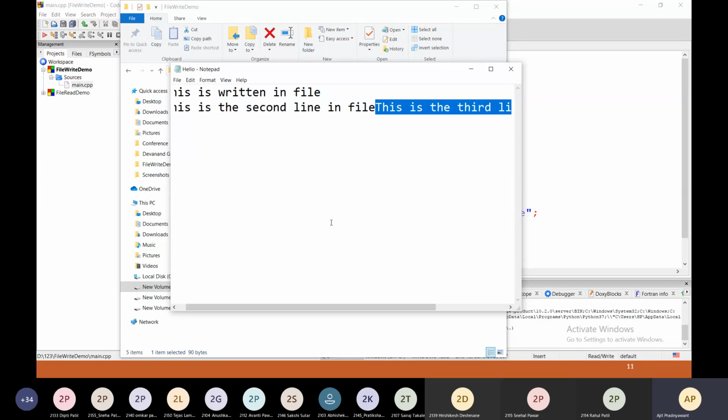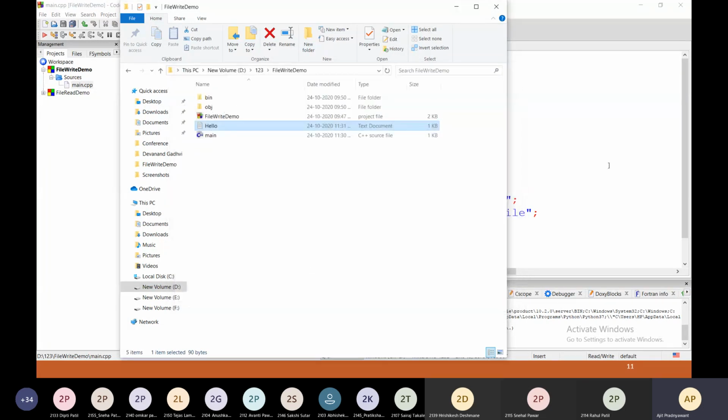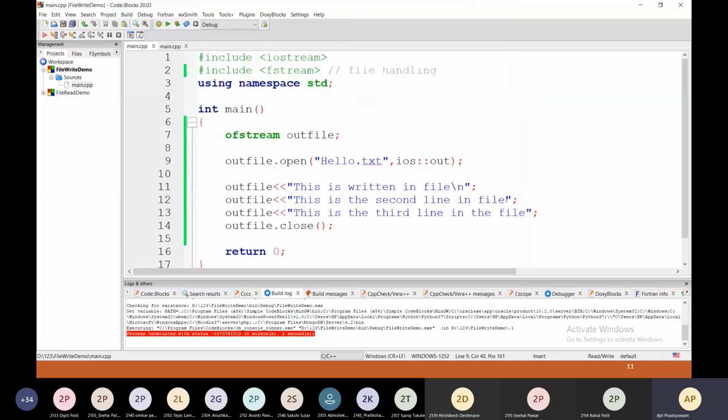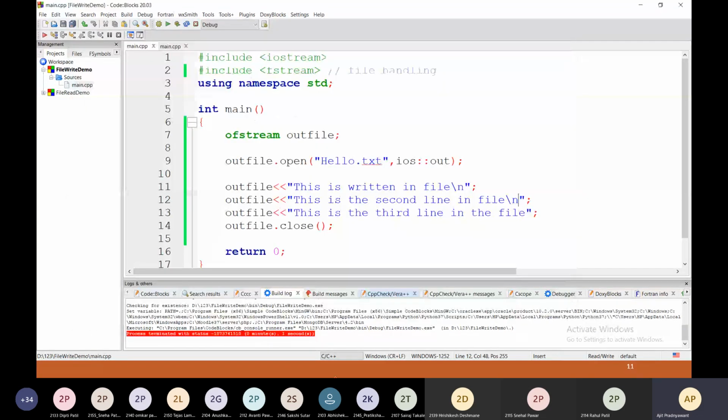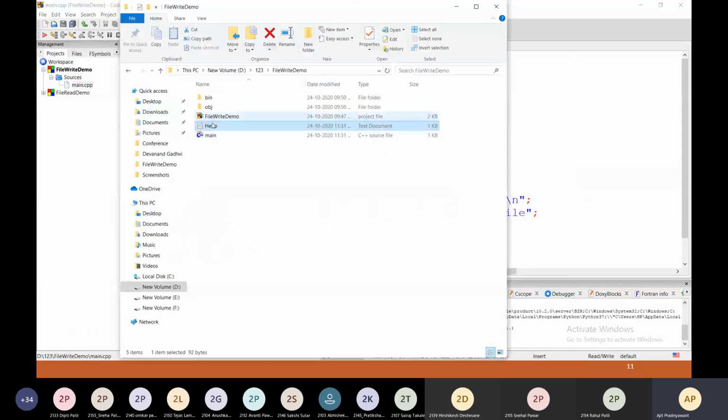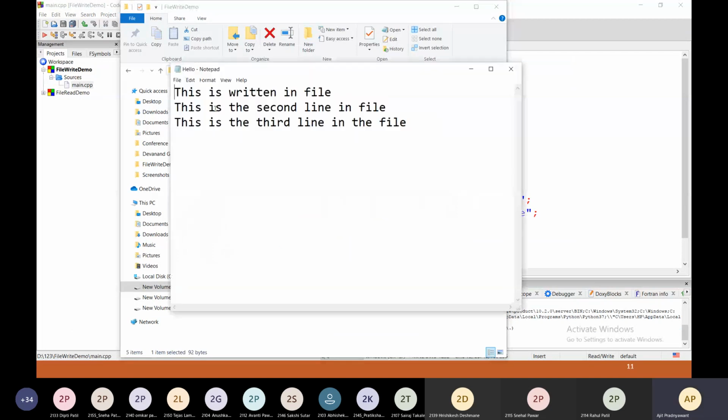line present over here. You can mention \n over here, and you can execute it again. You will get this output. Yes, this is written in the file, and this is the second line in the file, and this is the third line in the file. So this is how you can write into the file.